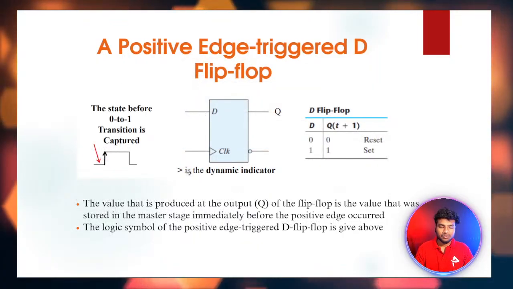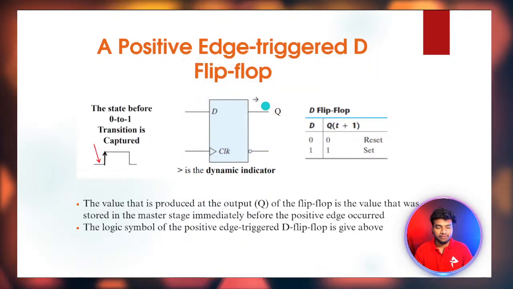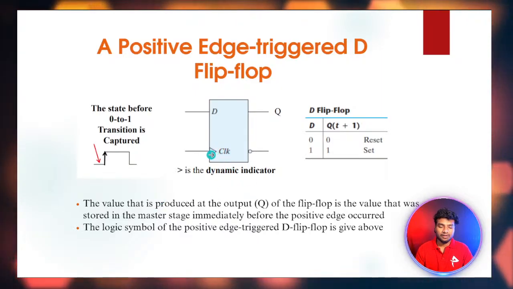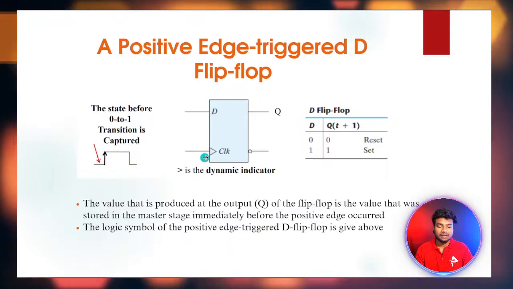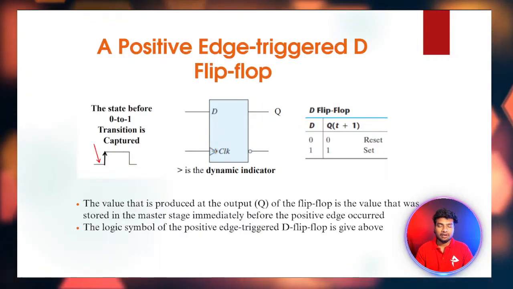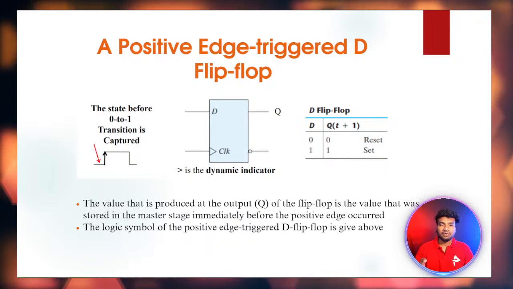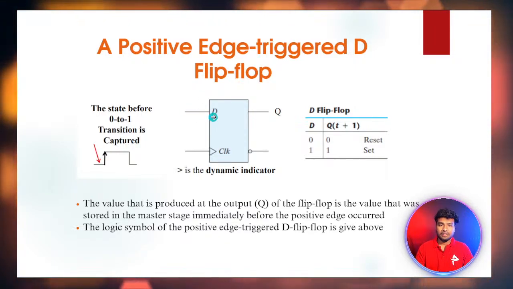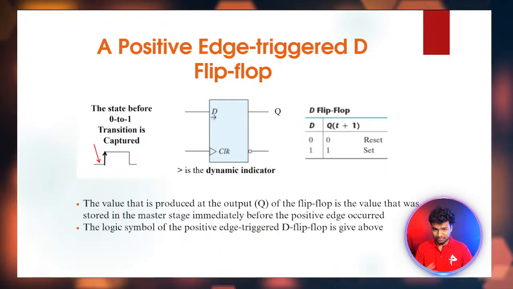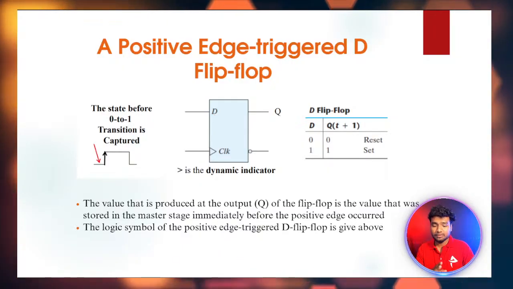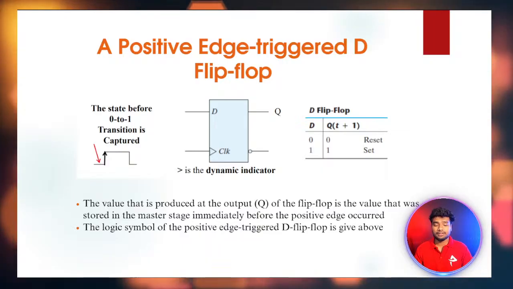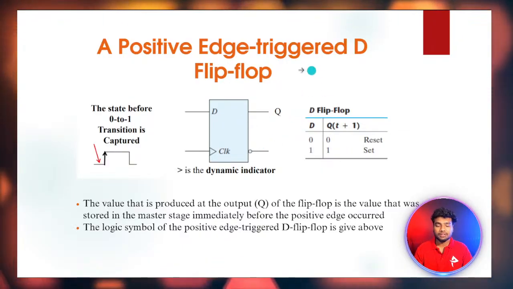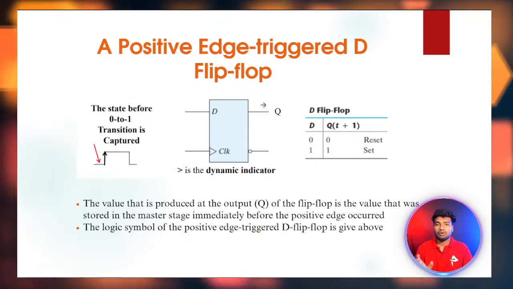So this is an example of a positive edge triggering D flip-flop. Here I am giving the input directly. For the clock input, it is always looking for a positive edge. If a positive edge occurs, it will get the data from the signal, and then it will store it from one stage to another stage. In the second stage, it will give the output. So it will store only one bit of data for one clock cycle.